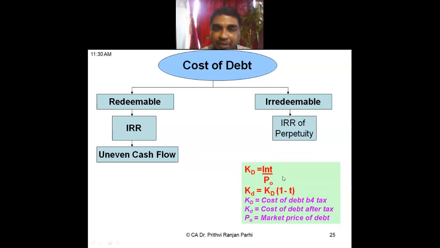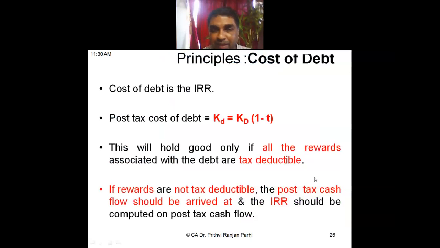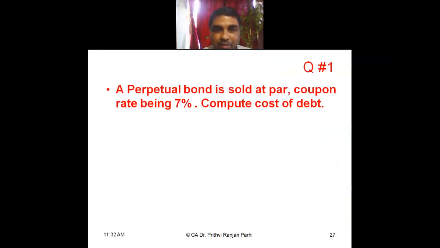That can be converted into post-tax cost of debt. How? By using this formula. Post-tax cost of debt is equal to pre-tax cost of debt multiplied by (1 minus tax). That concept we have understood. I have also explained with the help of examples why it is happening like this, and we have solved some questions in that regard.